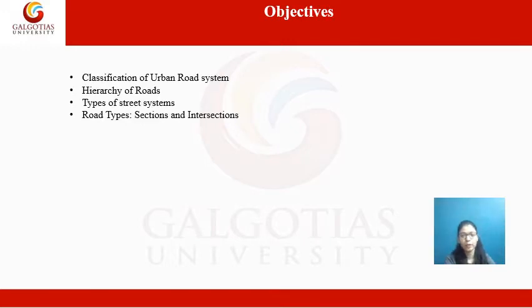So the objectives of this presentation are: one, classification of urban road system as per the Indian Road Congress. Next is the hierarchy of roads, as it depends upon the speed and the width of the road. Third is types of street systems. Then fourth is the road types, which depend upon the width of the road.